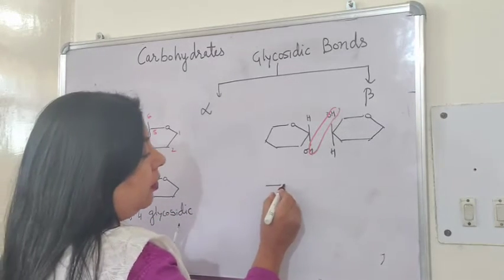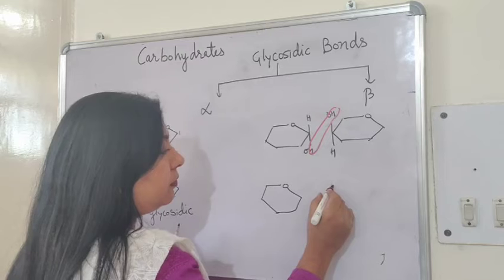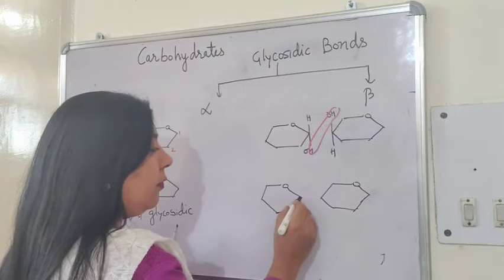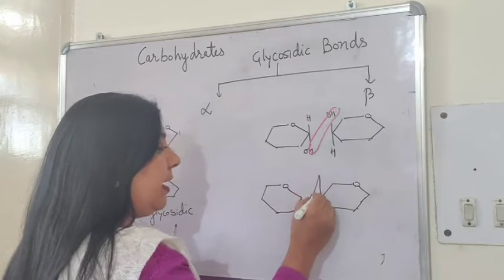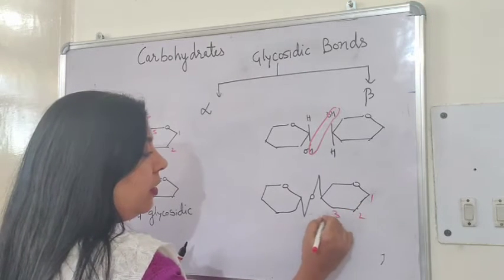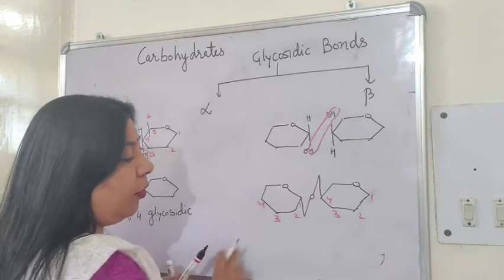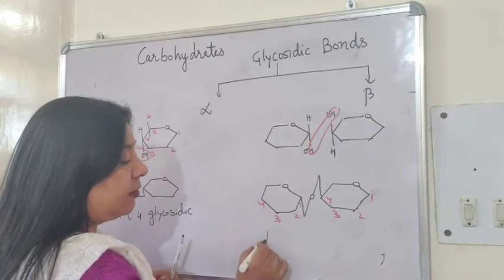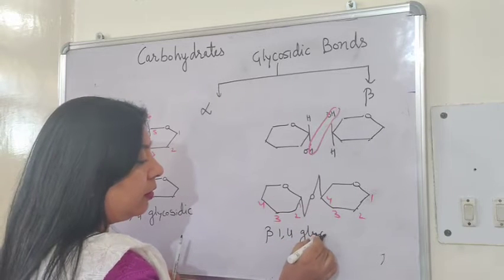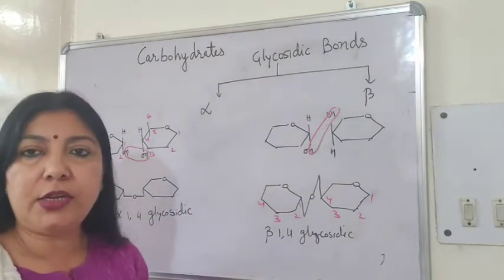Here the bond formed will be in a different plane. Therefore, the bond formed will be like this. Here also, it is the same position. 1, 2, 3, 4. 1, 2, 3, 4. Okay. So, the bond is formed, but it is not alpha. It is beta 1,4 glycosidic bond. Okay. So, in this way, the bond formation is there.